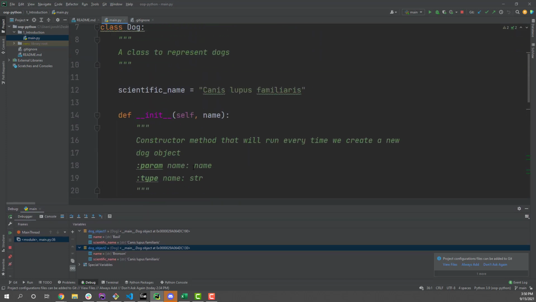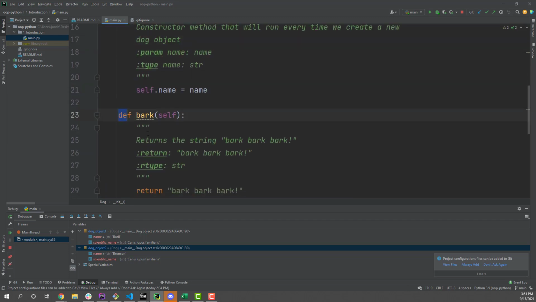Object-oriented programming, the concept of classes and objects is one of the most confusing things to learn in programming, I think personally. Other than maybe recursion. I think recursion is a little difficult to understand, especially the first time you do it. But so this is just a little primer we're going to get into, and we're going to break down and play around with the constructor and see what it does and what it doesn't do. We'll do all sorts of different methods.